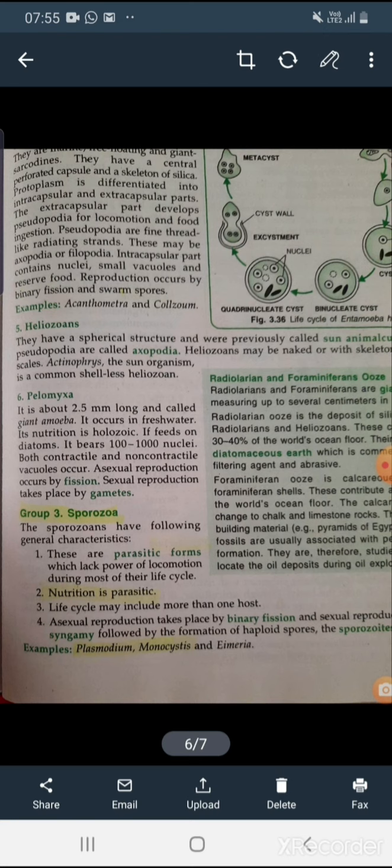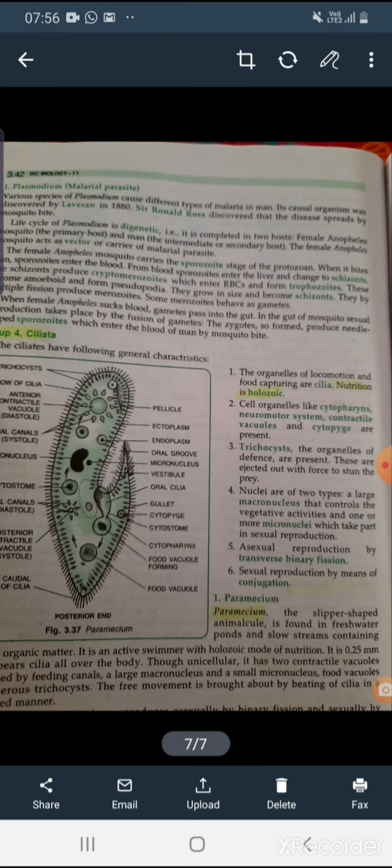Life cycle may include more than one host, primary and secondary host it can be, and asexual reproduction takes place by binary fission, and if sexual reproduction is present, it also shows by syngamy followed by the formation of haploid spores. These are called the sporozoites. Okay, so like example, Plasmodium and Monocystis. And the last one, that is the group 4, ciliates.